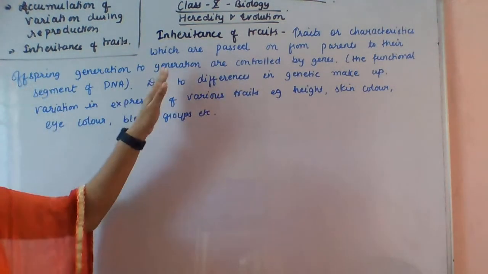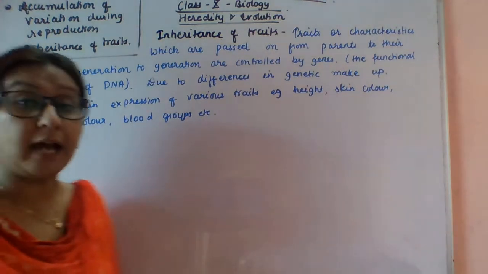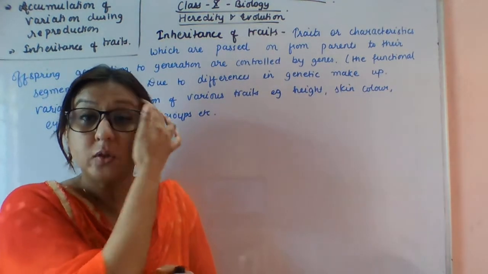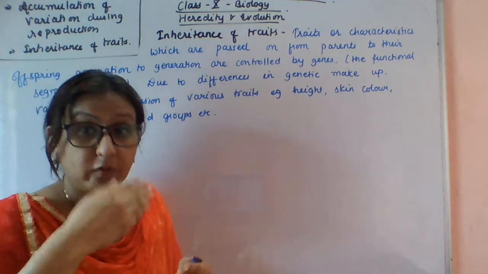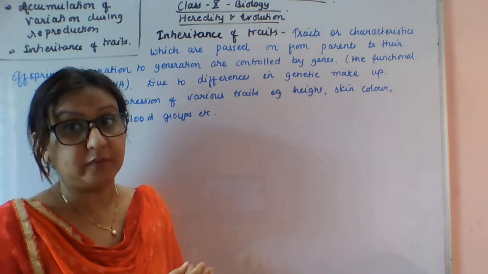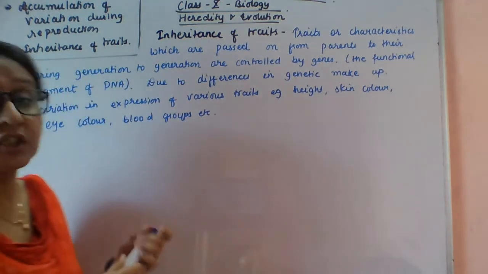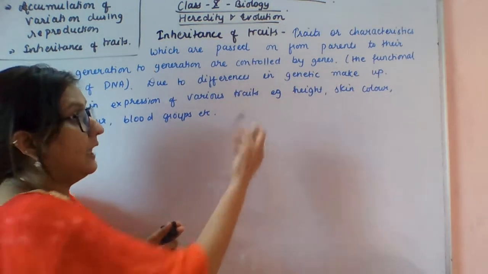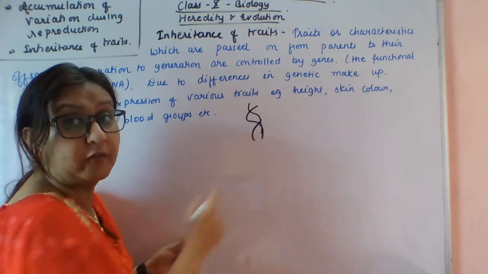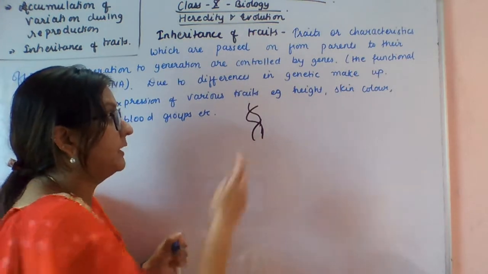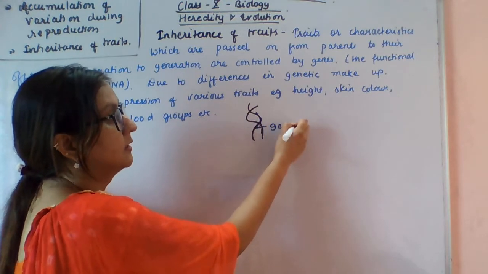Traits are characteristics which are passed from parents to their offspring, generation to generation, and are controlled by genes. So the traits or characteristics which pass from parents to offspring, from one generation to another, are controlled by the genes. Genes are the functional segments of DNA. As I explained, the DNA gets transferred from parents to offspring, so a functional segment of DNA is called a gene.